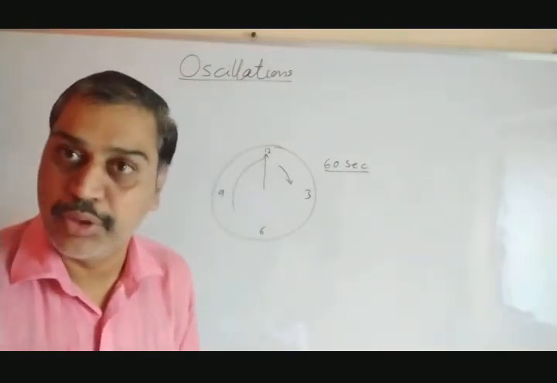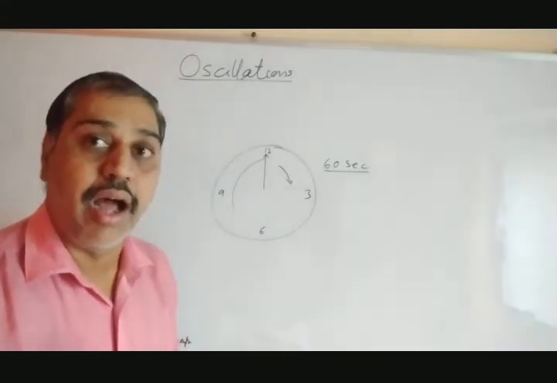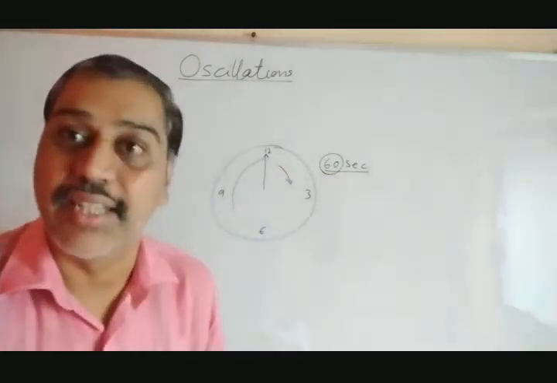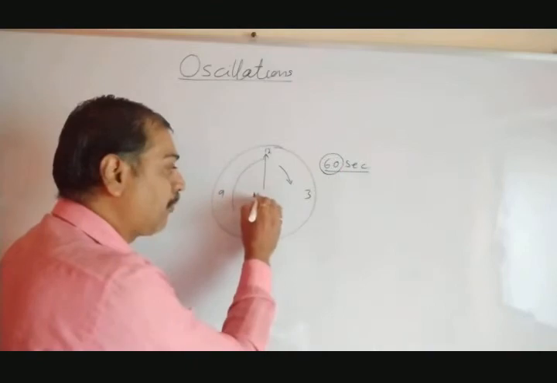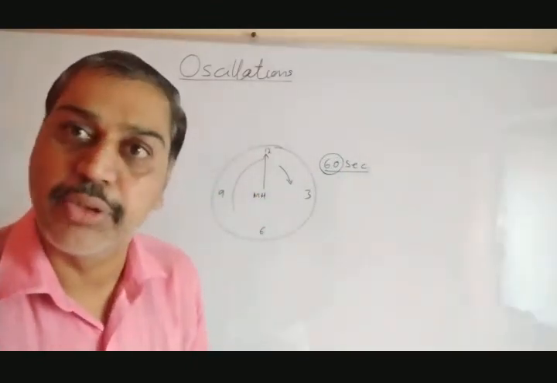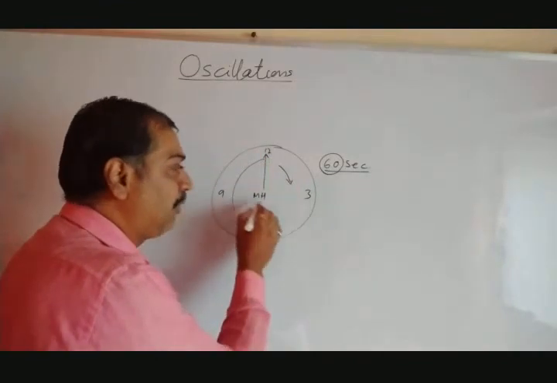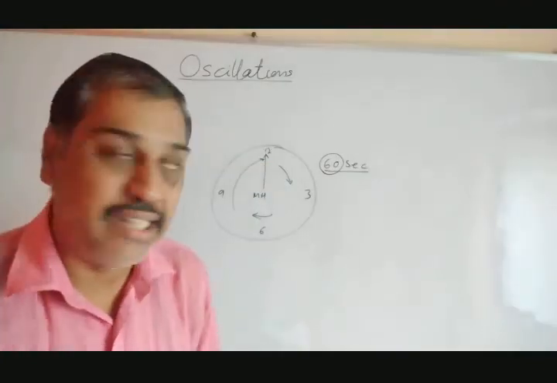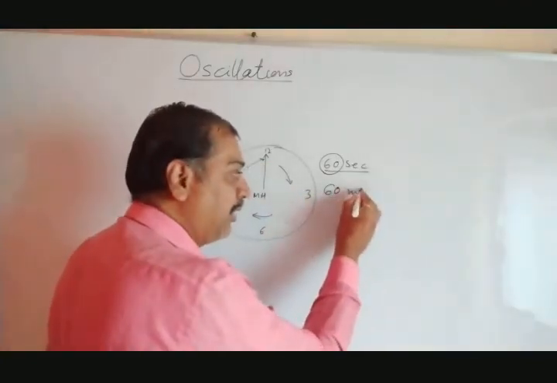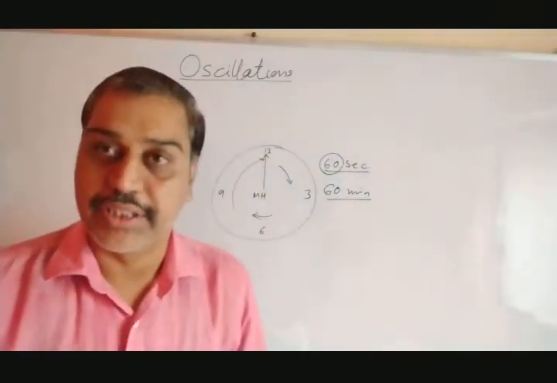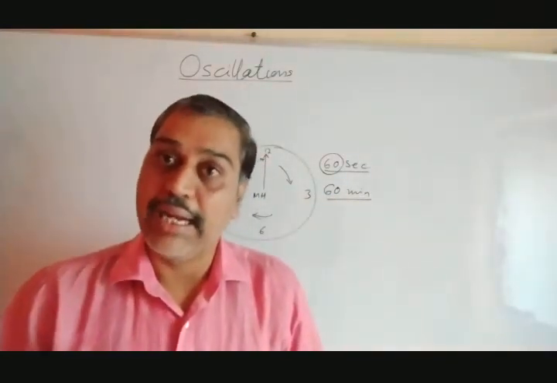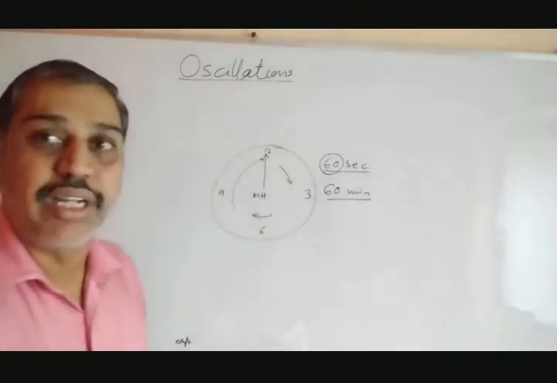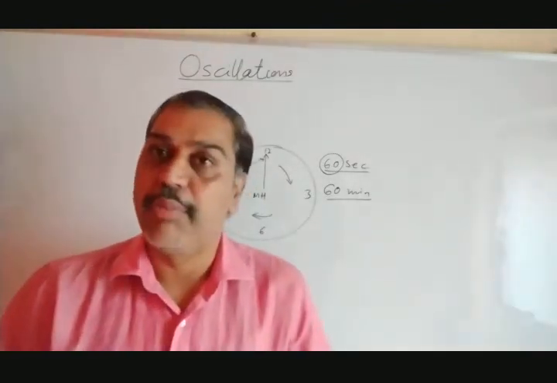So that is said to be a motion which is repeated again and again after an equal interval of time, and here the equal interval of time is 60 seconds. If we consider the minute hand, then definitely it also performs the same motion. When it starts from 12, again it will come back to 12 after an equal interval of time. What would be the time it will take? The minute hand will take 60 minutes to complete one rotation, and that is said to be periodic motion. Again it will start here, again come here, again 60 minutes. The motion is repeated again and again. That type of motion is said to be periodic motion.